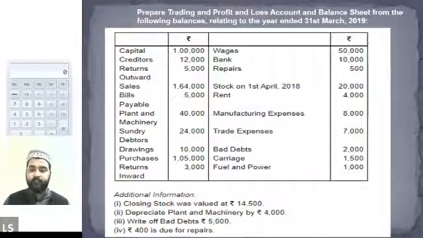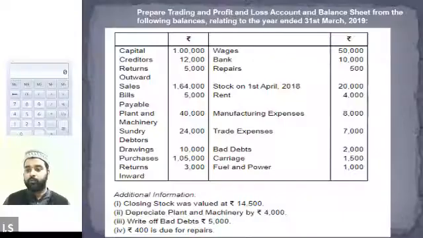Alexander, you have the same values as I just repeated. Sir, I didn't count closing stock. That's it. Okay, so closing stock, you have to write it on the credit side of the trading account. Closing stock 14,500, and the same value should be recorded in the balance sheet on the asset side.